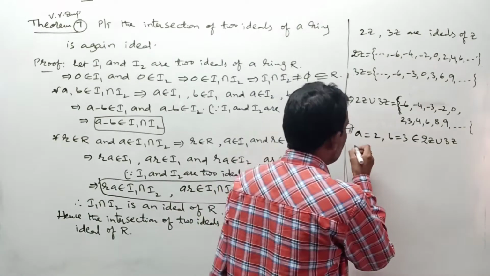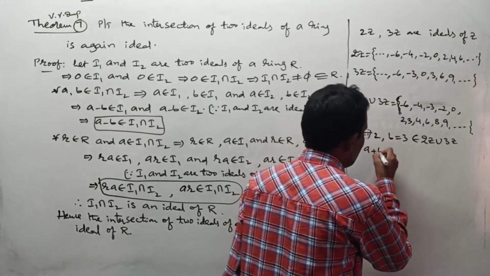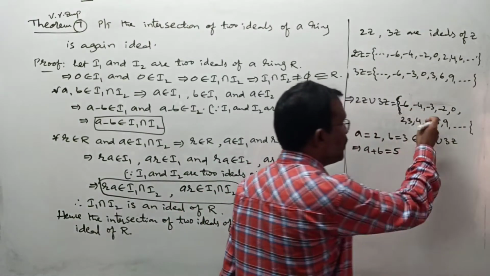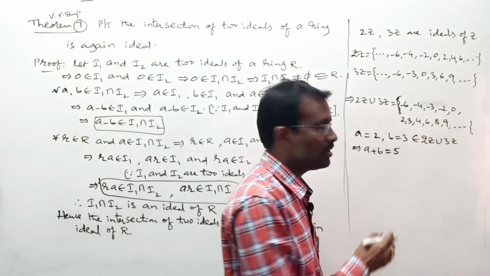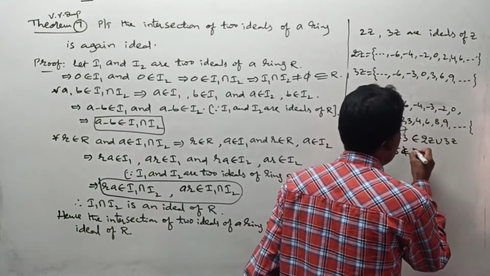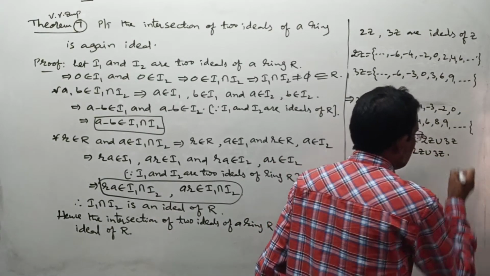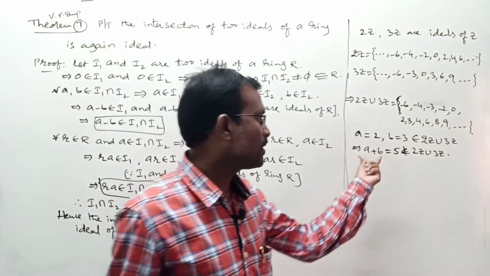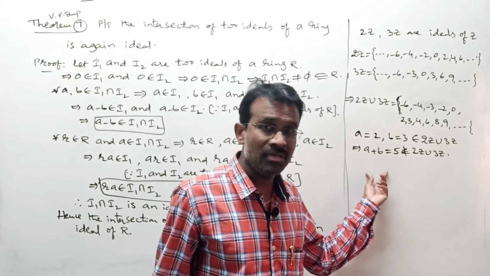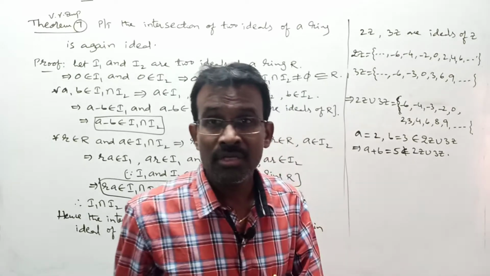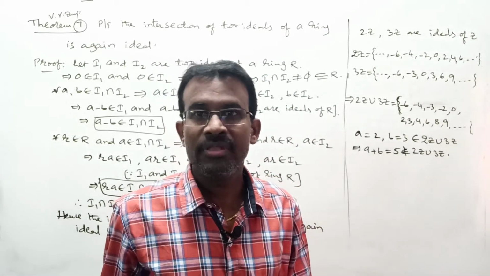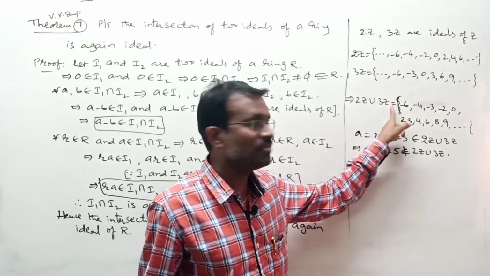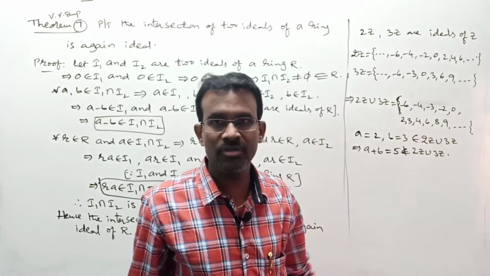Now let us go for a plus b. Closure property under addition: a plus b means 2 plus 3, which is 5. Does 5 belong to this set? No, 5 is not here. 5 does not belong to 2z union 3z. Closure property fails means it can never be an ideal. Closure failing under addition means the subgroup condition fails, so the first condition in the ideal definition fails. From that, it is not an ideal, 2z union 3z.